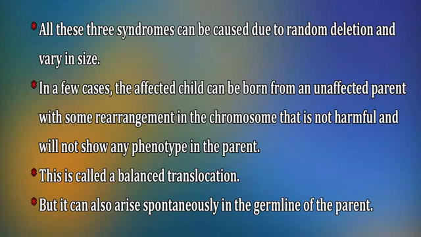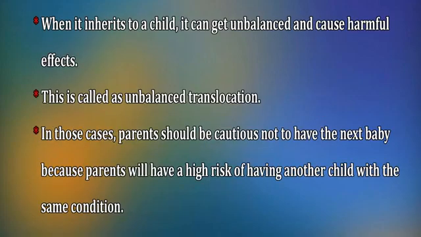This is called a balanced translocation, but it can also arise spontaneously in the germline of the parent. When inherited by a child, it can become unbalanced and cause harmful effects.